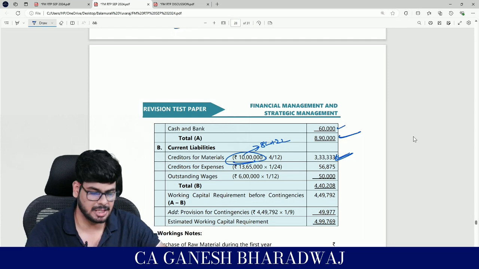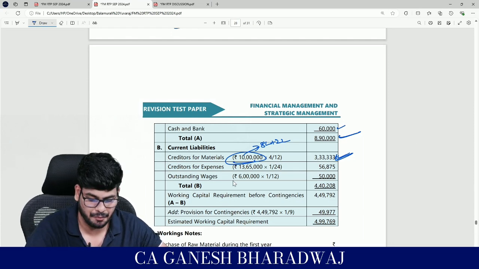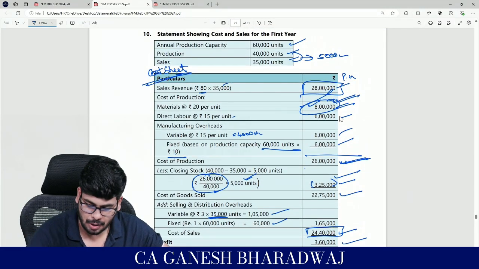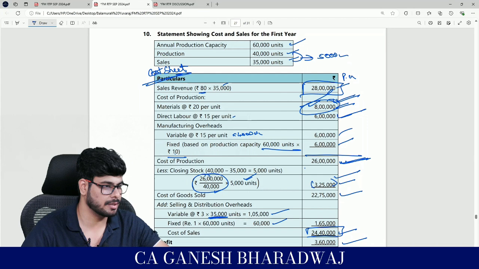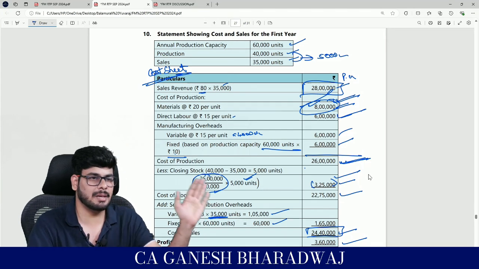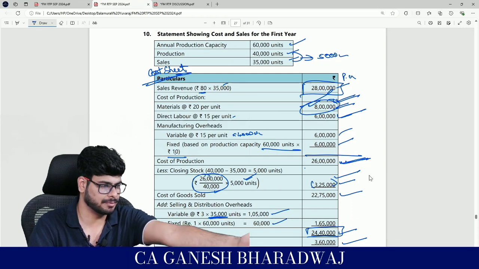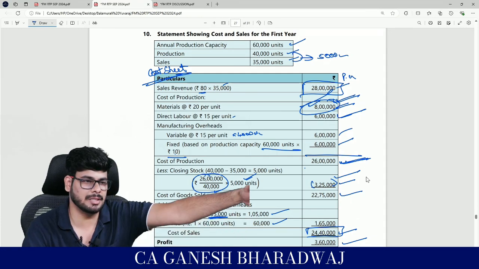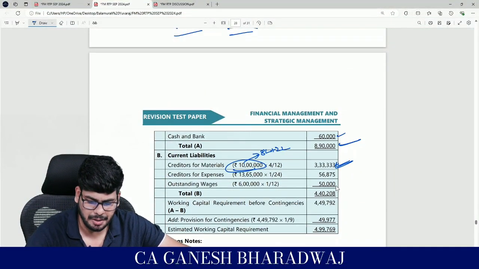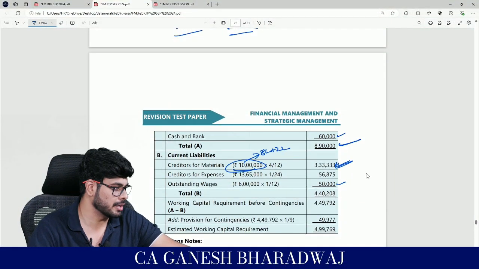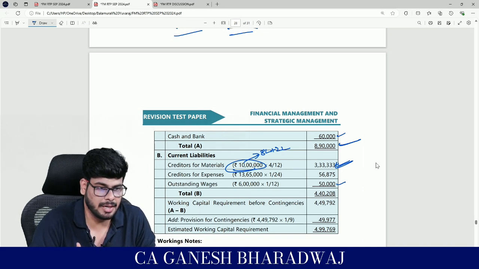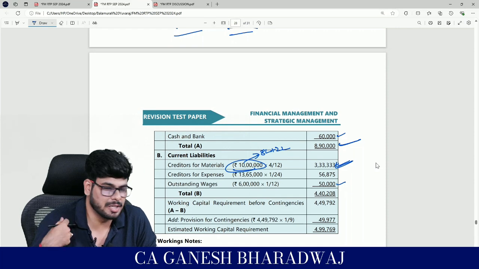So expenses, when they have said, for wages, how much is it? 1 month. Wages is how much? 6 lakhs is the wages. Correct? Wages, what you will do is, you will make them work and at the end of the month you will pay. Right? So that's a 1 month time gap. That's what they have mentioned, no? So 6 lakh into 1 by 12. So technically speaking, 50,000 rupees worth of funding is always being funded by them.